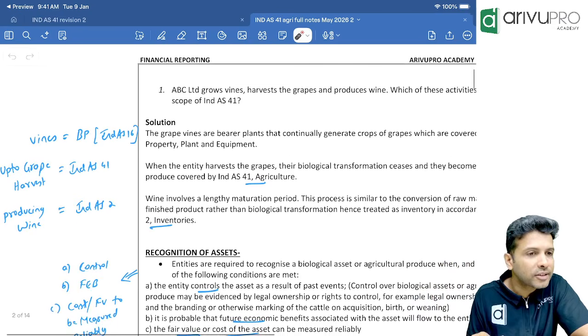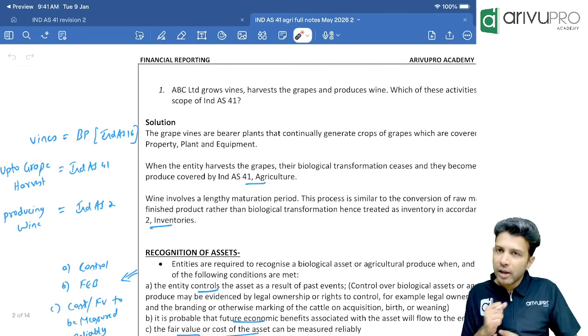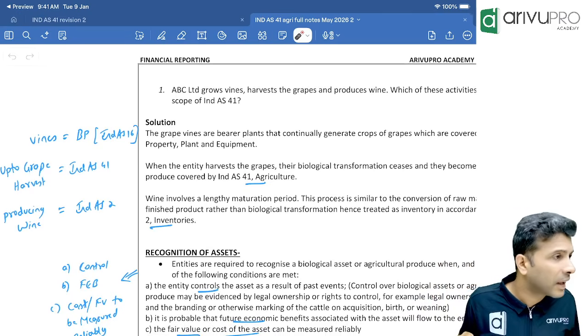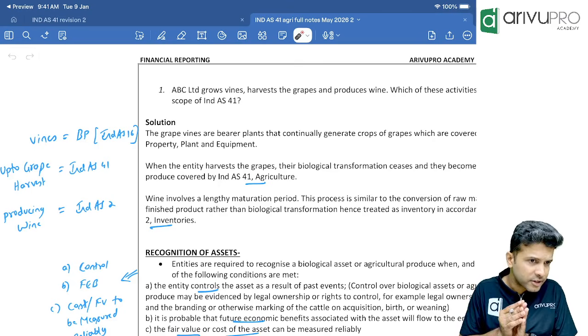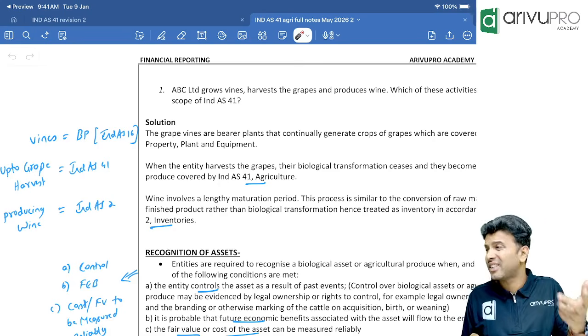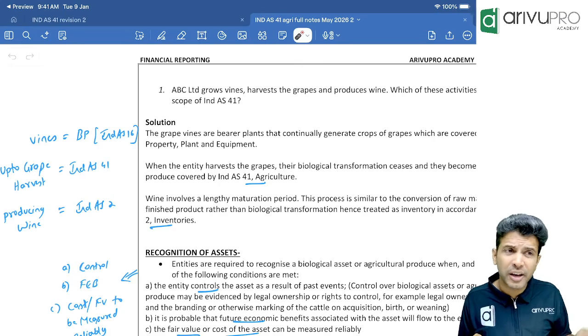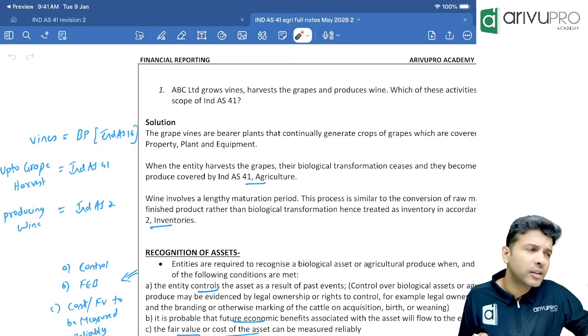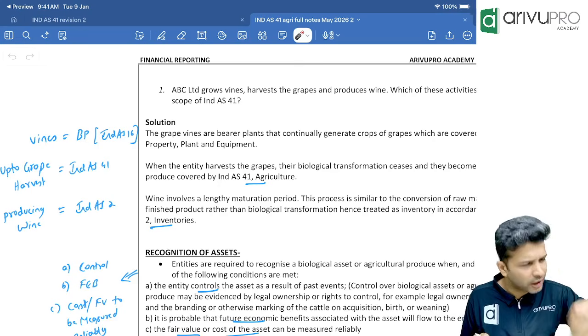Can I move forward to the next one? Now people, biological assets, you show it in your balance sheet. That's the reason we are doing all the standards. Okay. Now, you remember for Ind AS 16, Ind AS 38, investment property and all, there was recognition criteria. What is that recognition criteria? Probable future economic benefits and cost measurement. Here also same thing.